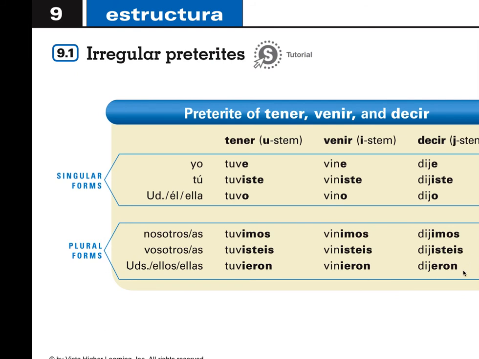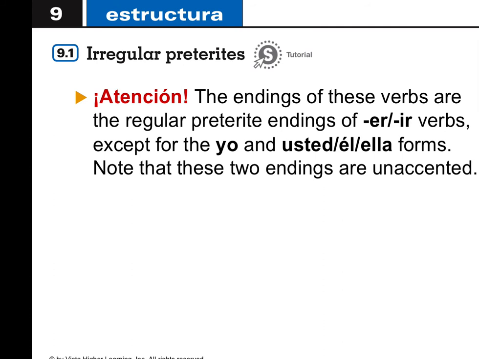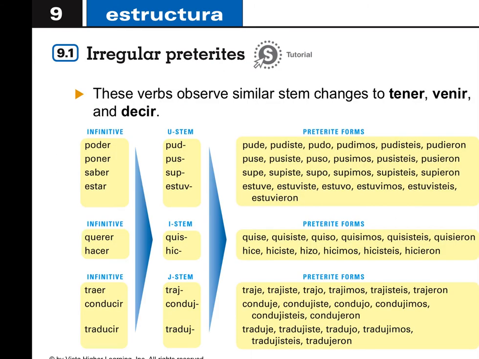All right, and I'm going through this quickly, but all this information is in your textbook on pages 310 to 311, so you can look there on your digital textbook. So it says the endings of these verbs are the regular preterite endings of er, ir verbs, except for the yo, usted, ella forms. Okay, and there are no accents here. So here's a whole list, again in your textbook, of verbs that fall into those categories. For U stems, you have poder, poner, saber, and estar, and you can see their forms here. For I stems, you have querer and hacer.